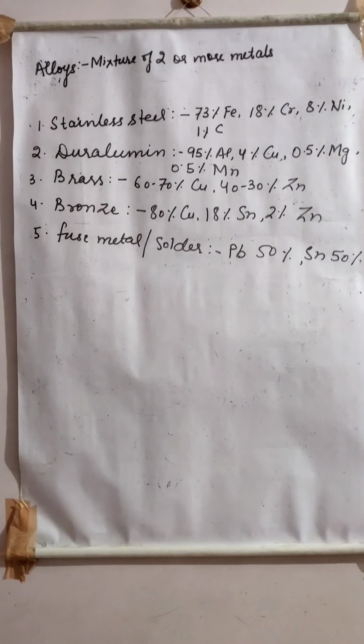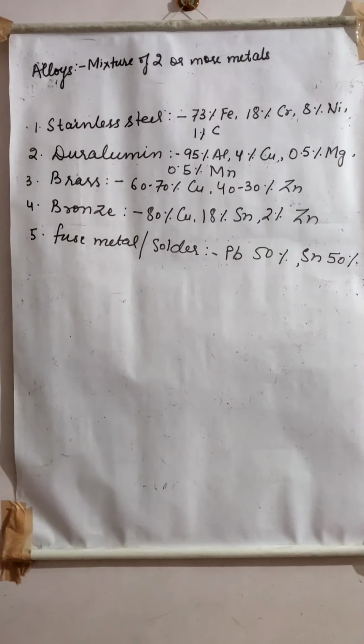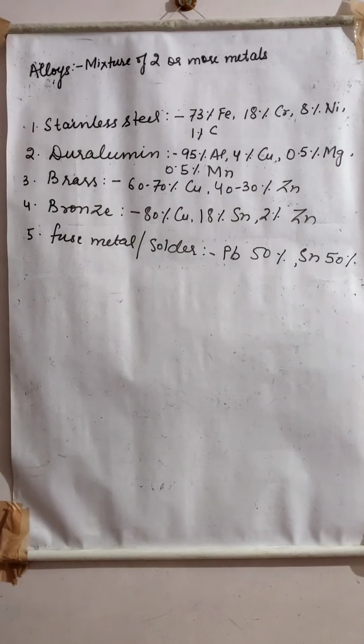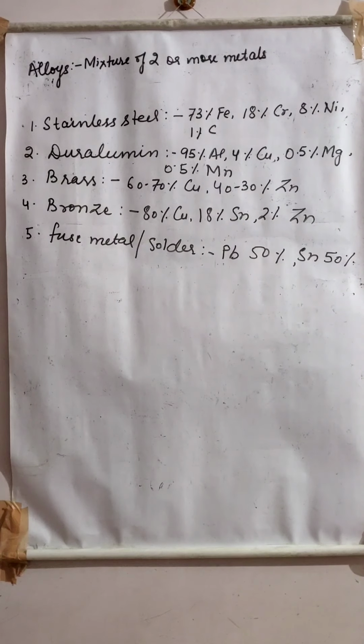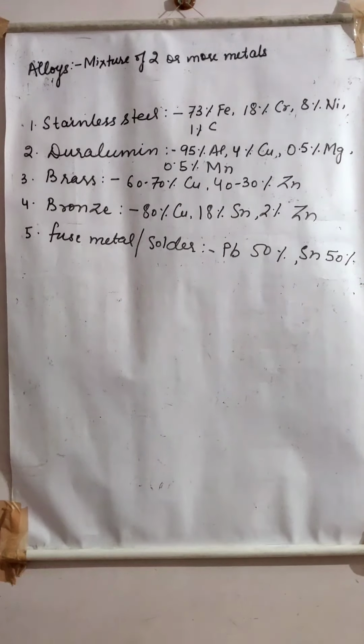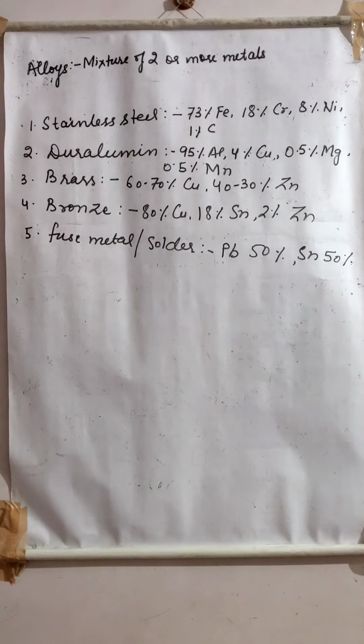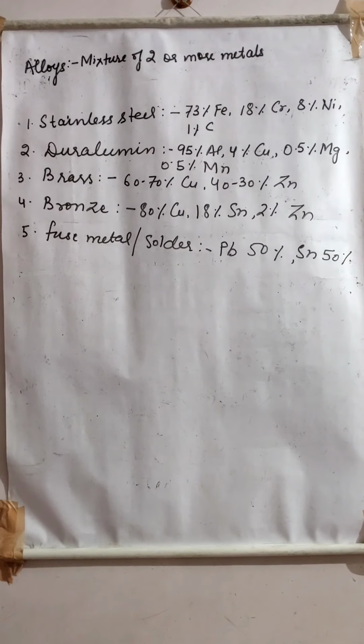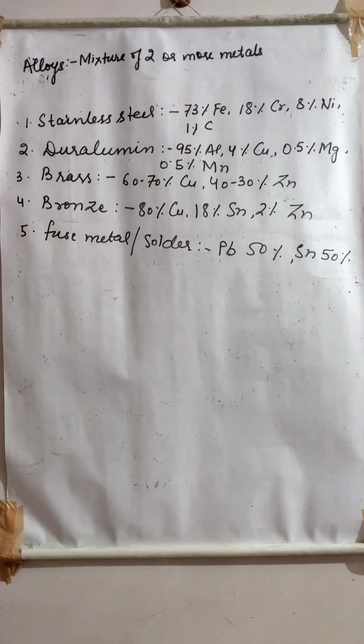Now the 7D part, that is alloys. What are alloys? Alloys are mixtures of two or more metals, or you can say metals and non-metals. So why can we make alloys? What is the purpose of making alloys? This is all the theoretical part that you can read from the book, right?